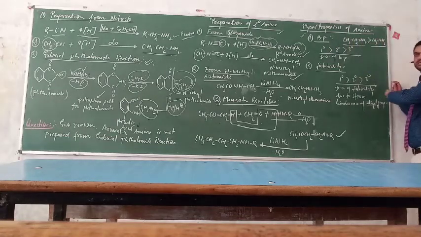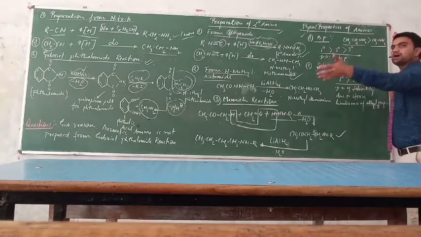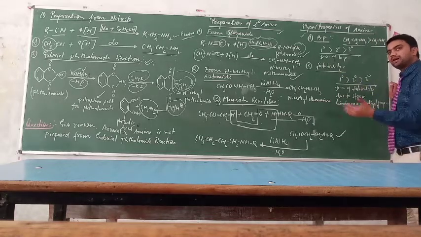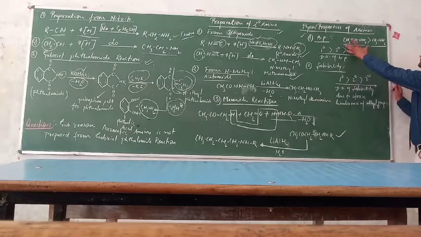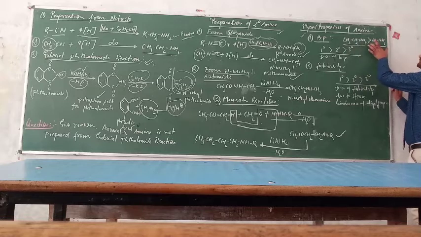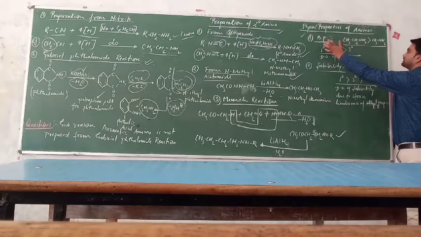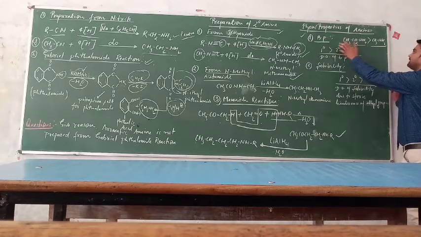Clear? As the number of carbon atoms increases, the molecular mass also increases. Understand? So the molecular mass of ethylamine is greater than the methylamine, so the boiling point will also be high in case of ethylamine in comparison to the methylamine.